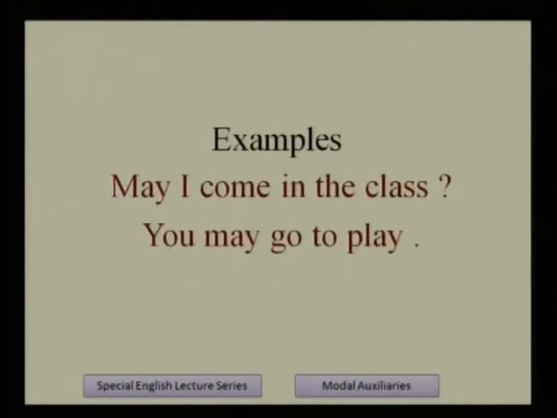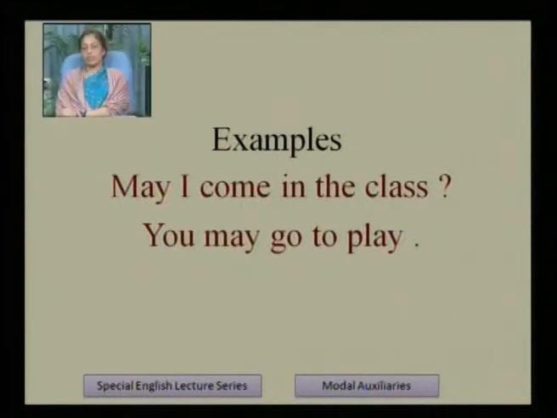Examples: May I come in the class? You may go to play. These are the examples. Two examples we have taken, so it is more clear. If we see the example, then it is more clear. So we have to concentrate and pay full attention on the examples, and try to understand in which situation how it is used. May I come in the class? Generally we use this sentence in our classroom. You may go to play.